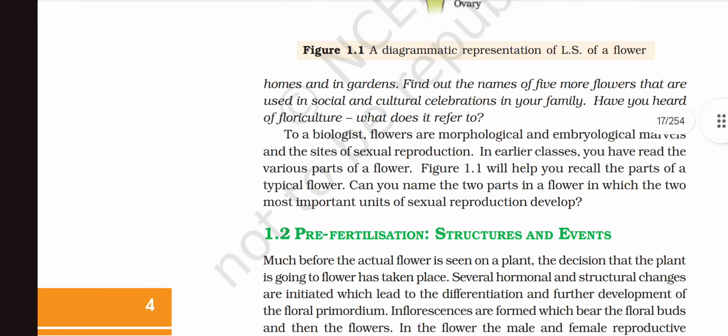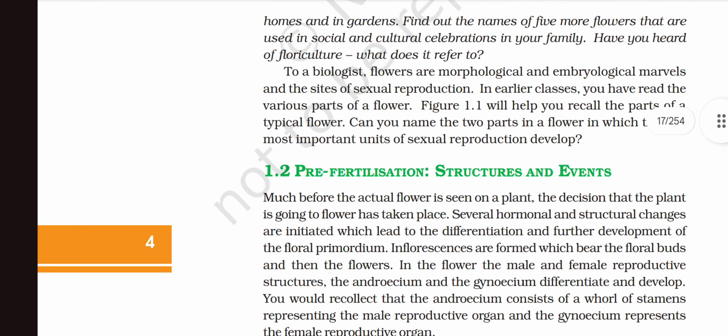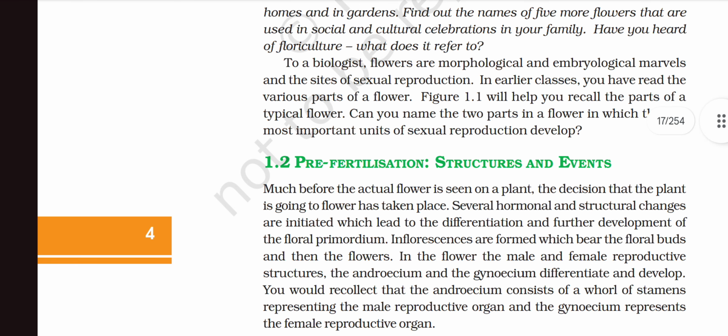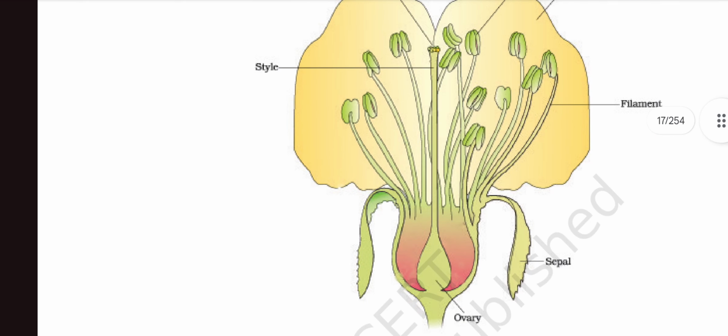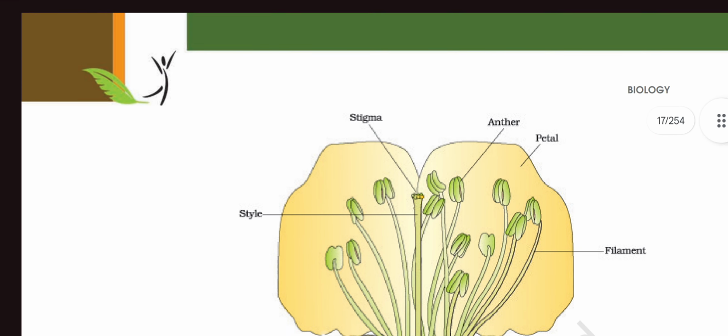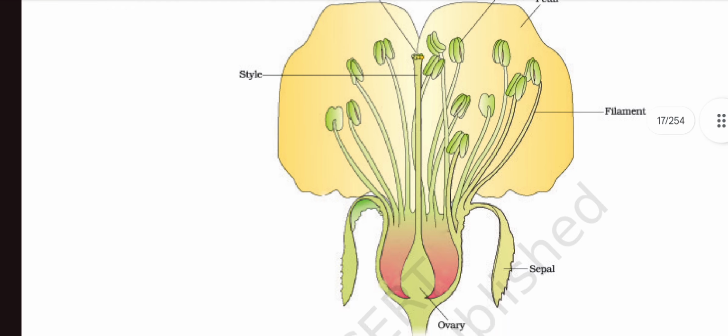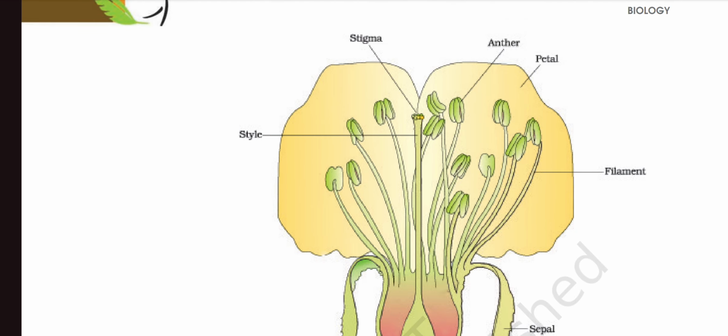Don't just ignore it. To a biologist, flowers are morphological and embryological marvels and the sites of sexual reproduction. In earlier classes, you have read the various parts of a flower, right? And figure 1.1 will help you to recall the parts of a typical flower. Can you name the two parts of the flower in which the two most important units of sexual reproduction develop? As we move forward, we will be able to answer all those questions which are asked in the middle of the chapters.